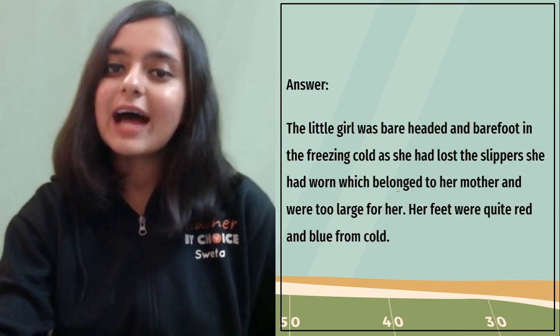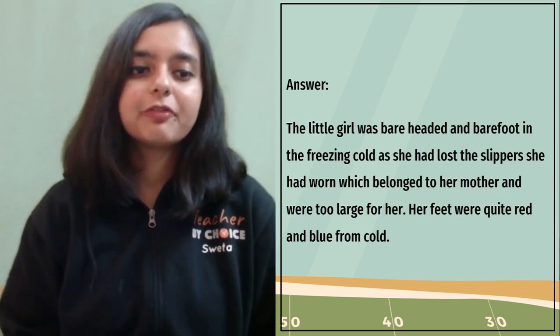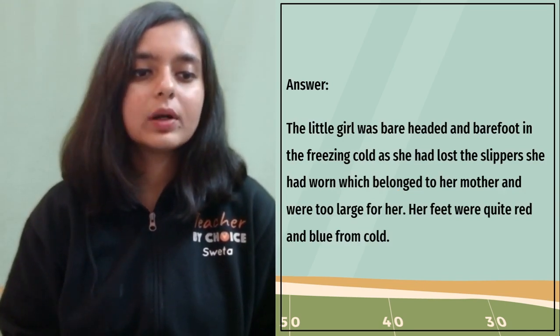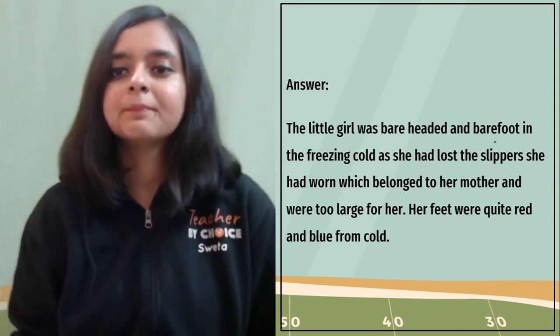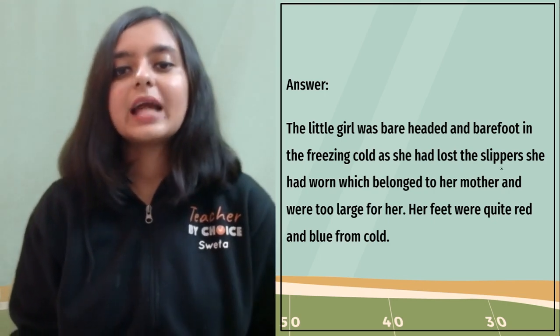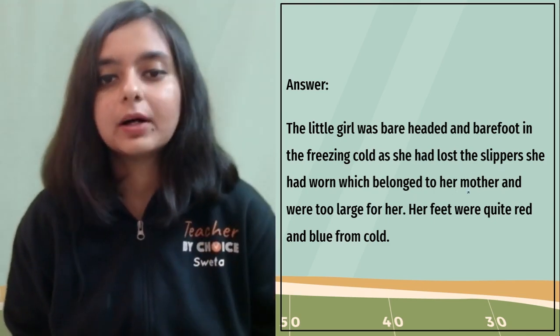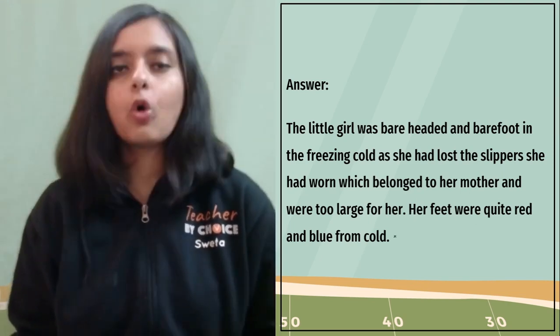All right, so let us have a look at the answer. The little girl was bareheaded and barefoot in the freezing cold. One minute, let me take a different color pen so that it's visible. In the freezing cold, and as she had lost the slippers that she had worn, which belonged to her mother and were too large for her. Her feet were quite red and blue from cold, right?